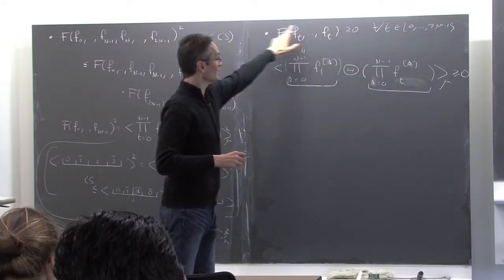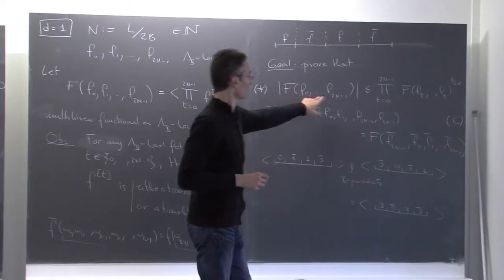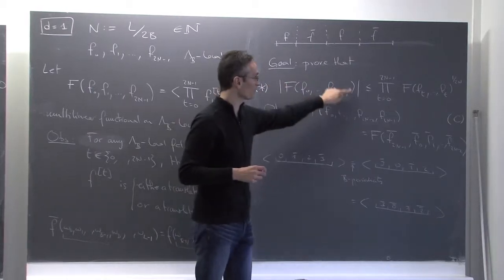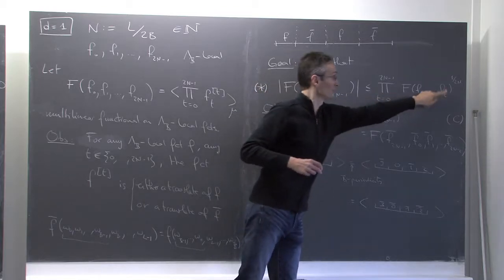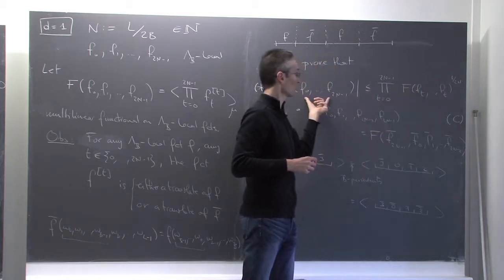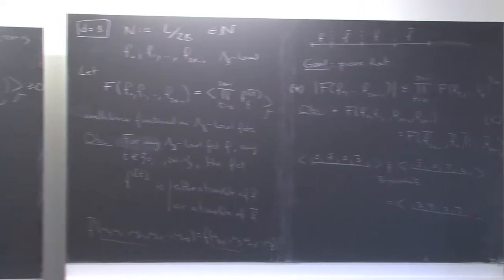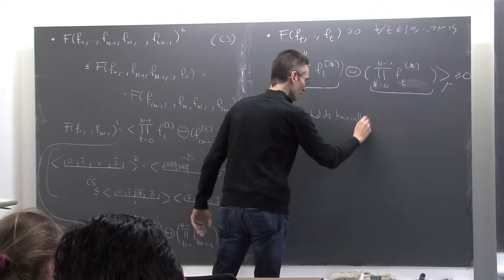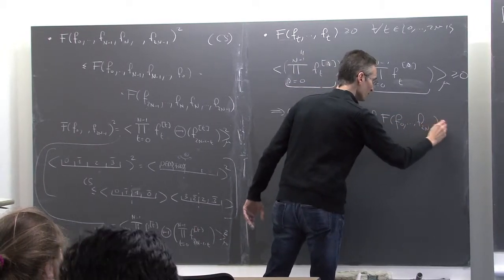So why is it interesting, this inequality, the fact that f of ft is non-negative? If you look at the expression on this side, this star that we want to prove. Now assume that this function here on the left-hand side is equal to 0. If f of f0, f2n minus 1 is equal to 0, there is nothing to prove, because all these factors are non-negative, so 0 is always smaller than a product of non-negative functions. So this implies that star holds trivially if f of f0, f2n minus 1 is equal to 0.